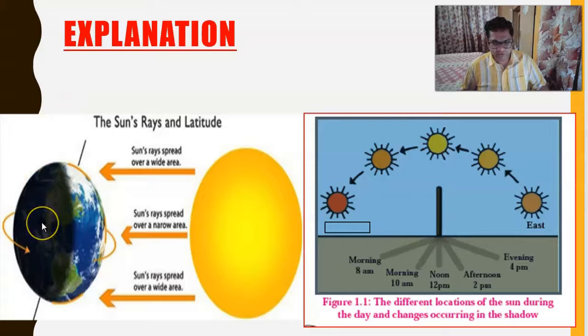But we see and we think that the sun is moving from east to west. But the sun is actually stationary. It is in one place, does not move. Now the area where the sun's rays fall, that part experiences sunrise, and this part which is in darkness, where the sun is not falling, experiences sunset. Okay,